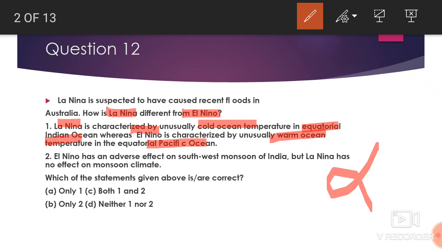This is an event which particularly happens in the Pacific Ocean. Okay, and yes, it has implications for the Indian Ocean, its temperature rises or its temperature gets cold. But no, we cannot say that this is an event which is happening in the Indian Ocean. It is only and only related to the Pacific Ocean. So both statements are wrong.